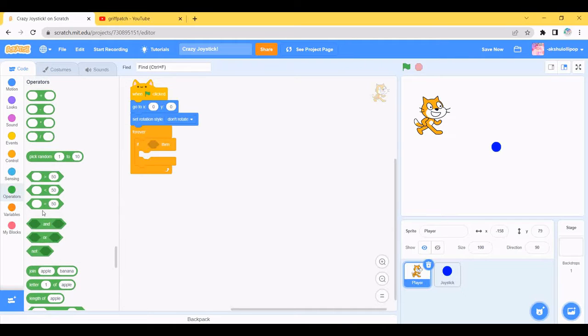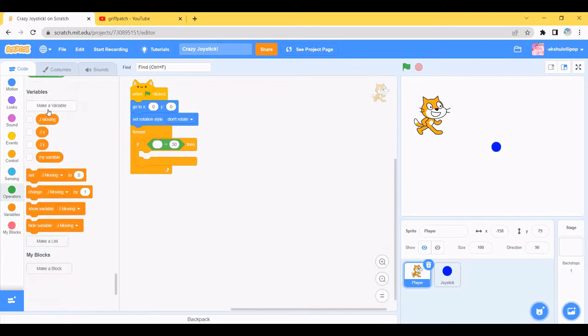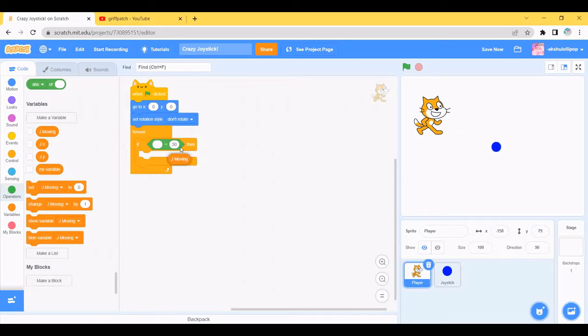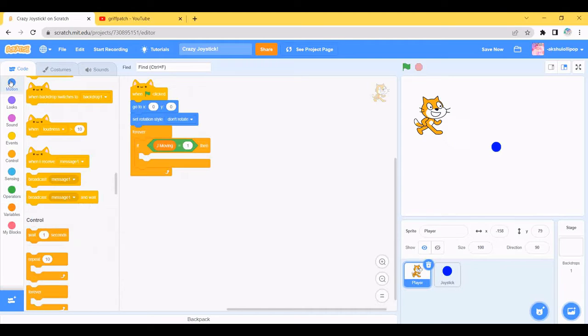So let's look at operators and drag the equal to block, and let's drag the J moving variable and change 50 to 1, and go to motion and drag